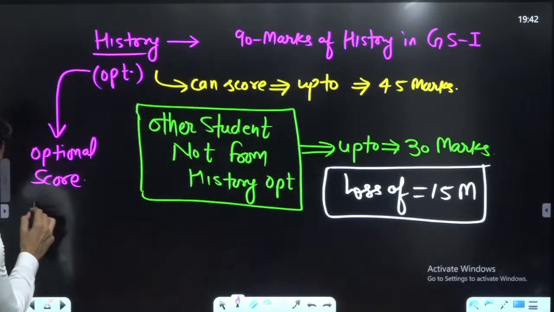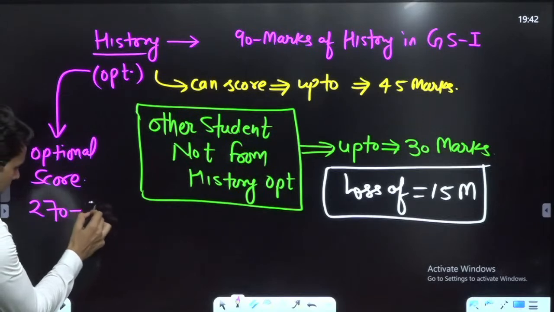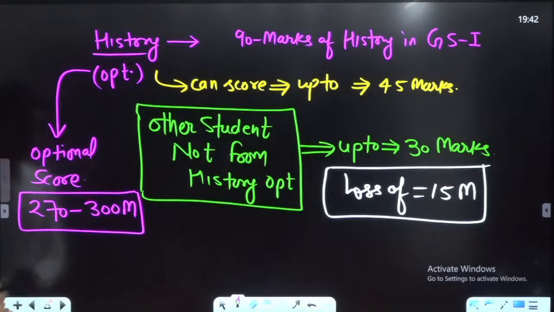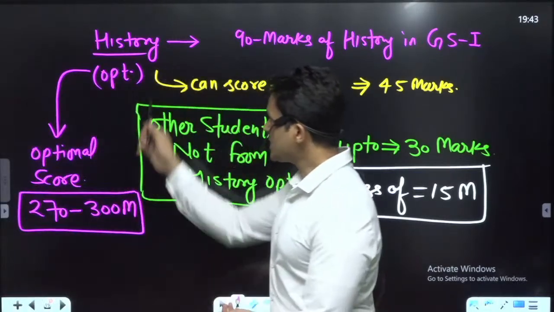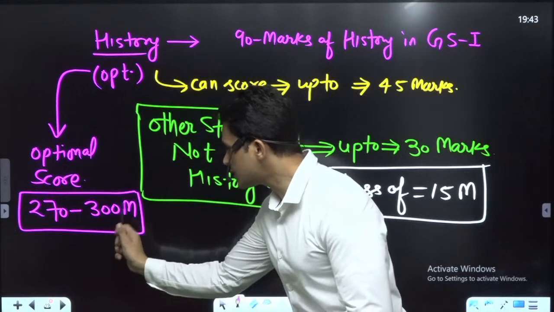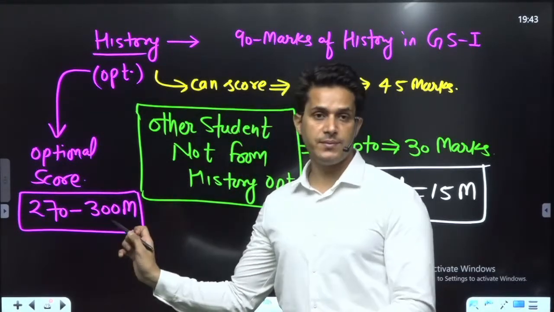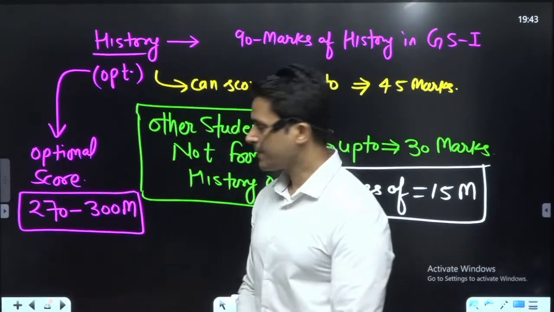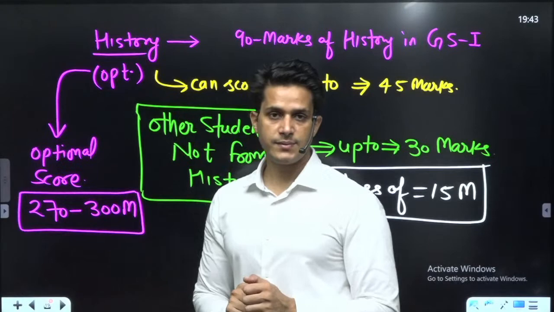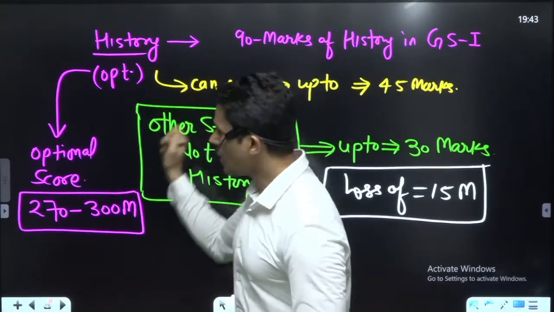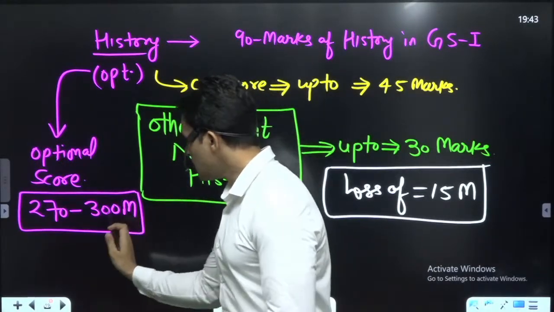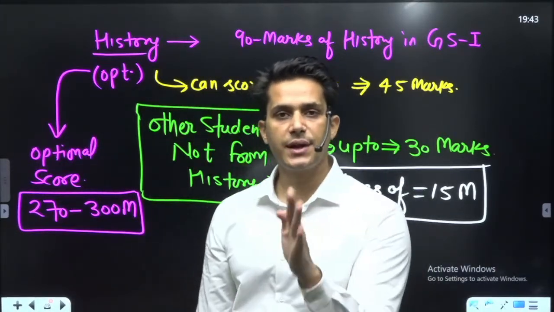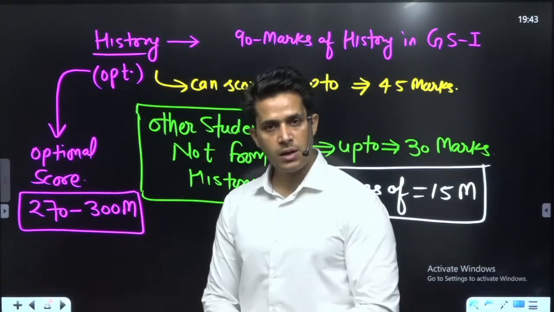Because if this student is getting between 270 to 300 marks, 300 is the maximum he can attain. 300 is very good marks in history optional. So in this category, I am assuming he is getting 300 marks maximum.